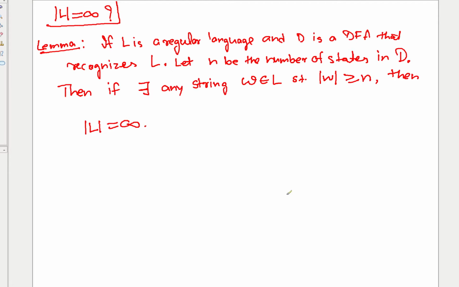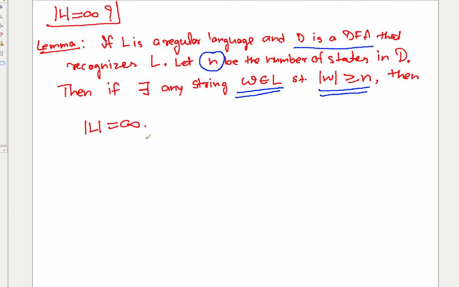Done. What is the lemma? The lemma is saying that if L is regular, you have a DFA, so let's say the DFA is D. Definitely this DFA is for L, so it recognizes L. Now N is the number of states in the DFA, correct? So if you can find any string which is part of L such that the length of the string is at least N, then you can definitely say that the language is infinite.